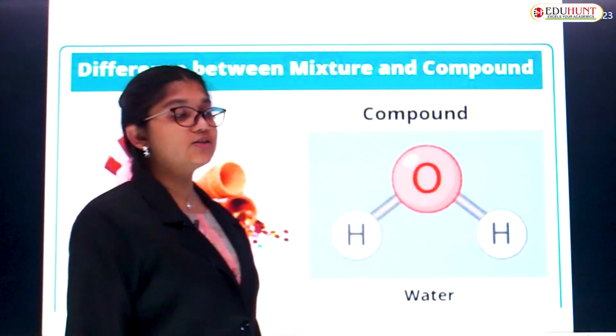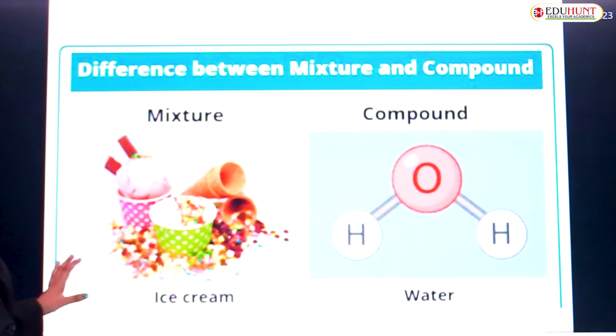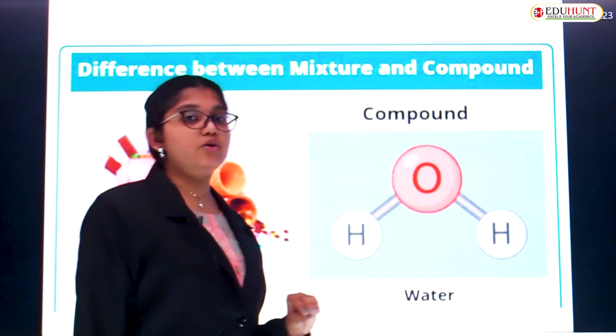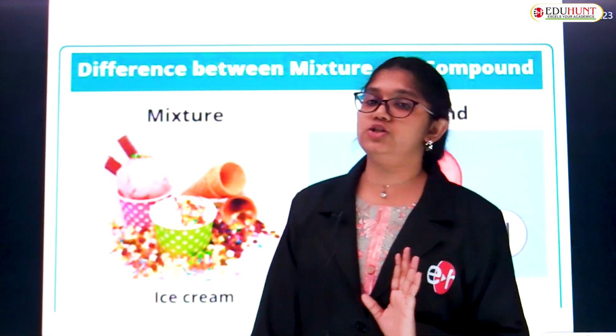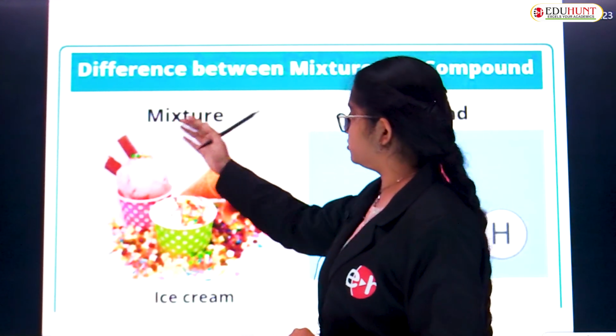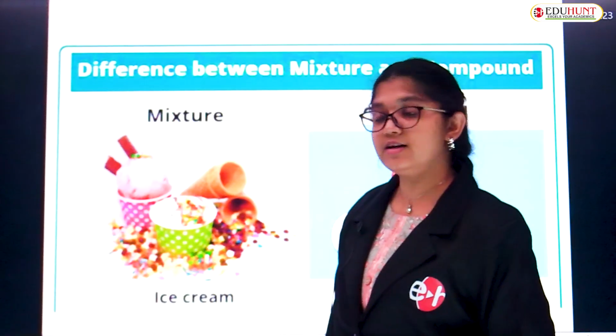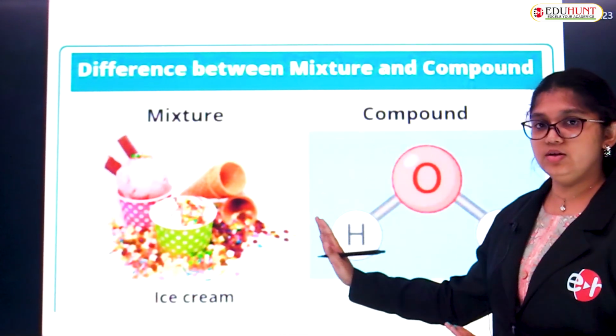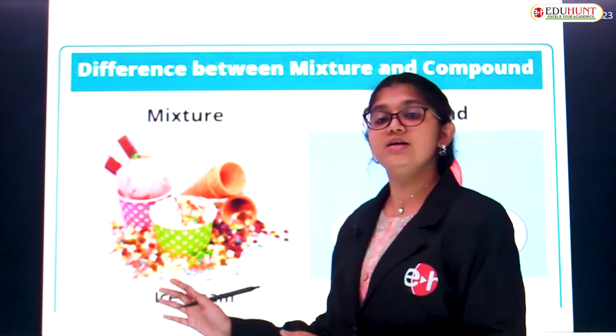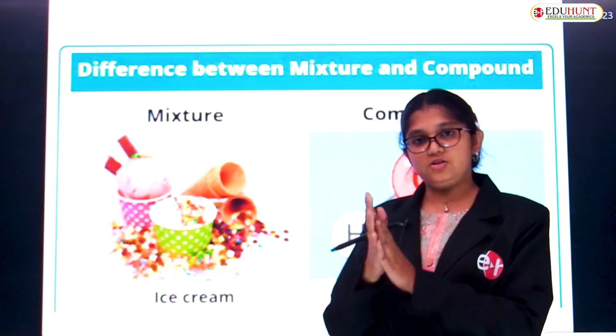Here it is, your favorite ice creams. So do ice creams come under an example of a mixture or a compound? It is a mixture. Very good. With ice creams you can see some toppings also. Ice cream is an example of a mixture where you can see some different flavors. Yes, mixtures indeed.